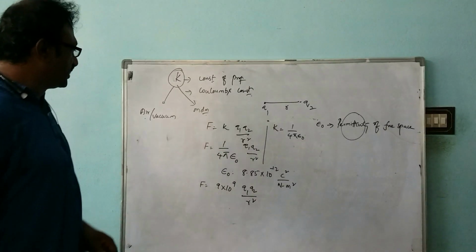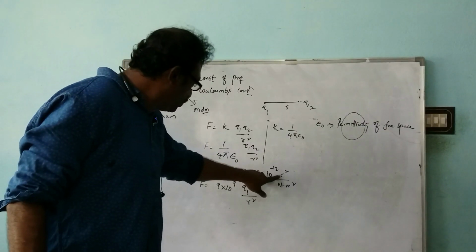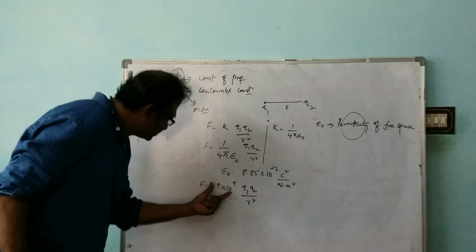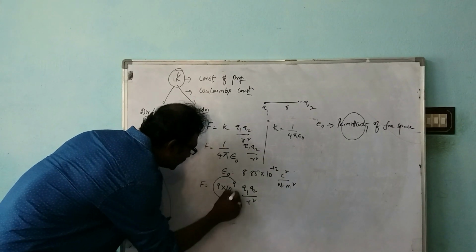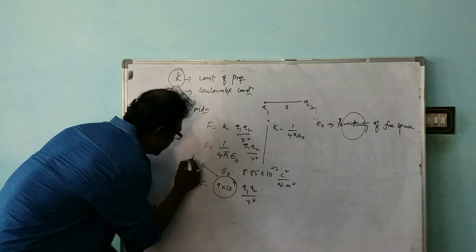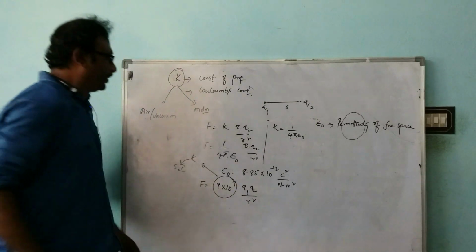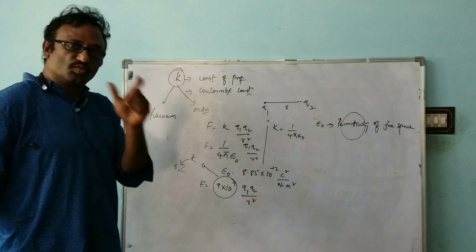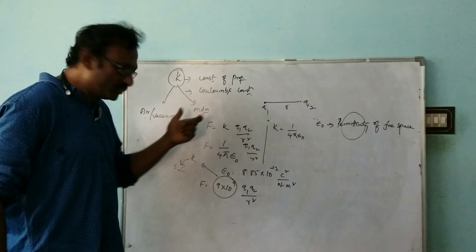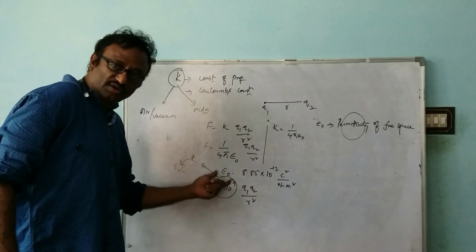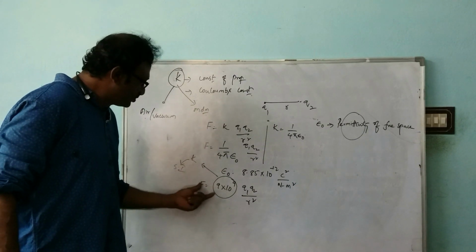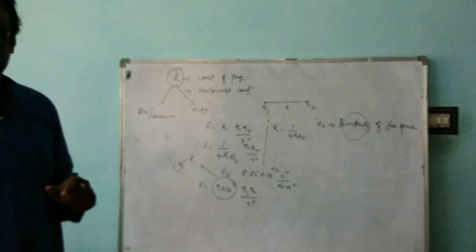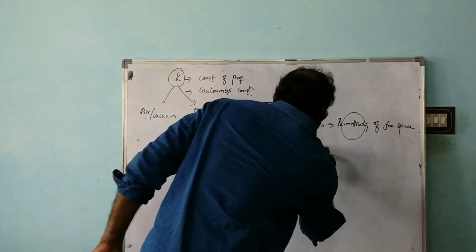You might have noticed one thing here. Epsilon naught's value is in Coulomb, Newton and meter, all in the SI system. So this 9 into 10 to the power of 9 is the value of K in SI only. If you are calculating the force between two point charges in air or vacuum, you can replace the K value with 9 into 10 to the power of 9. So F is equal to 9 into 10 to the power of 9 Q1 Q2 by R square.